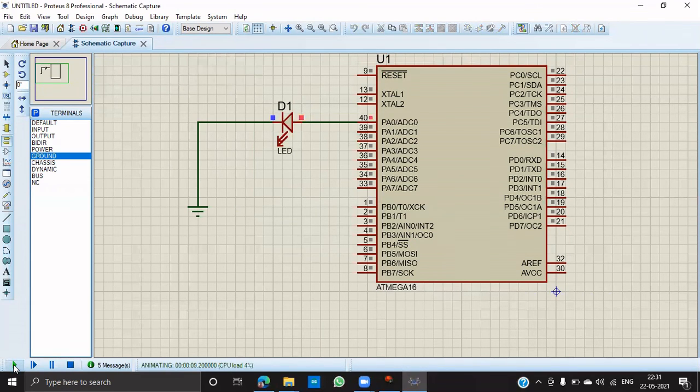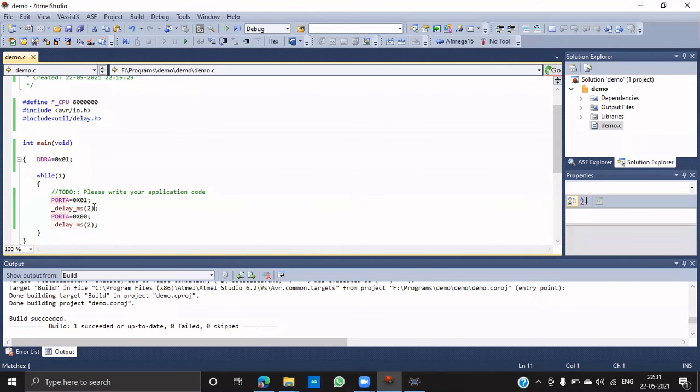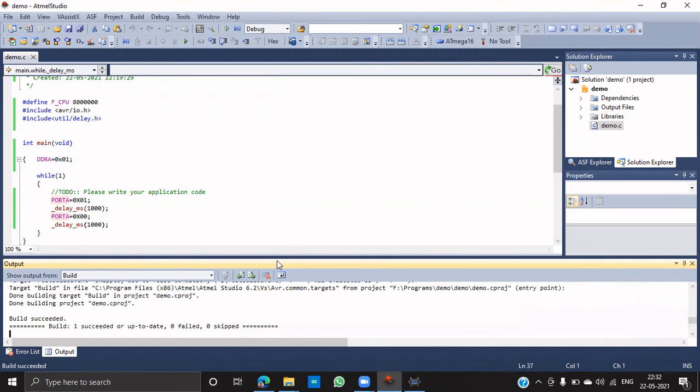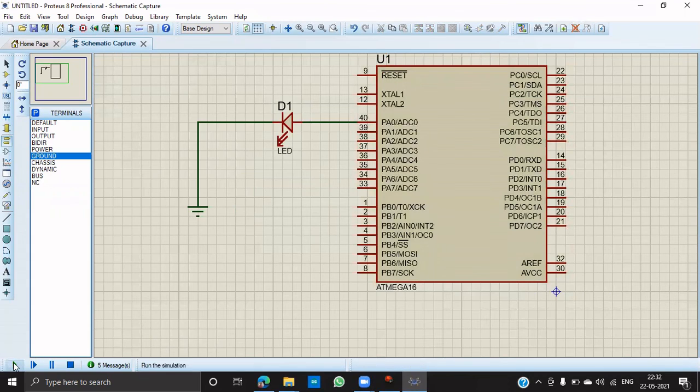We just increase the delay for now. I'm stopping. The problem is we gave too little delay, so we don't know whether the LED is blinking or not. So just produce some extra delay. Let's make it 1000, and then run again.